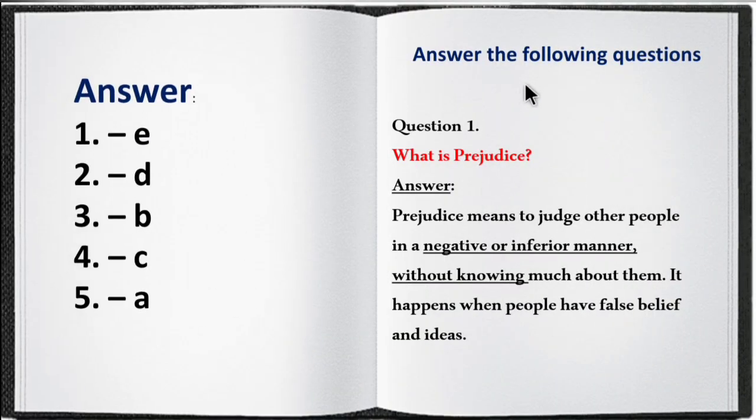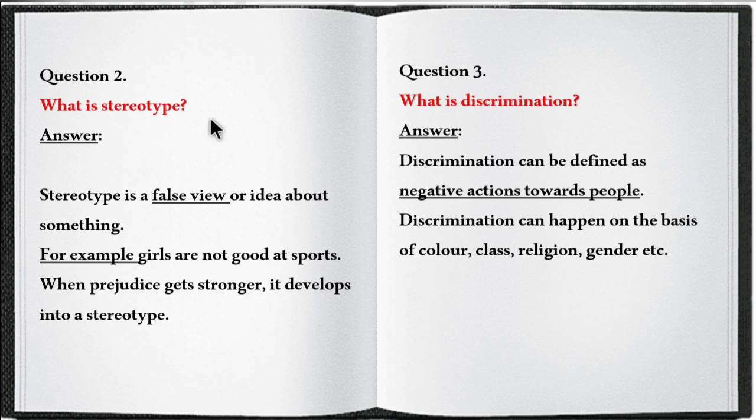So now let's move on to answer the following questions. First one is, what is prejudice? Prejudice means to judge other people in a negative or inferior manner without knowing much about them. It happens when people have false belief and ideas. What is stereotype? Stereotype means a false view or idea about something. For example, girls are good at sports. When prejudice gets stronger, it develops into a stereotype.